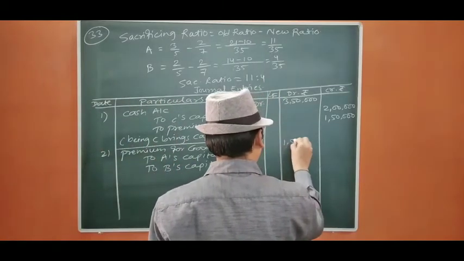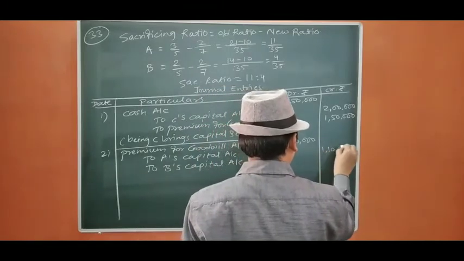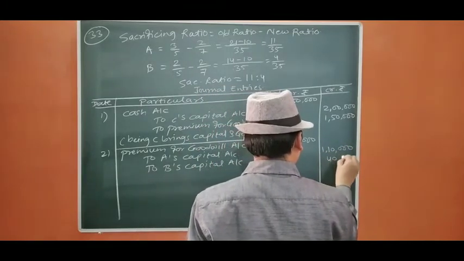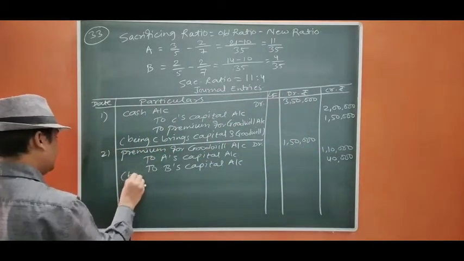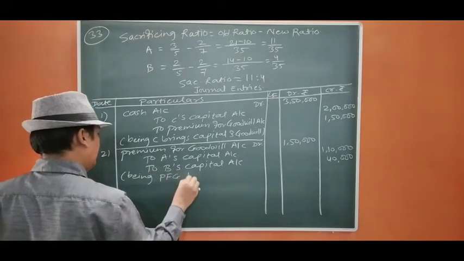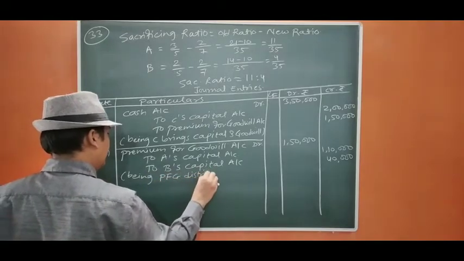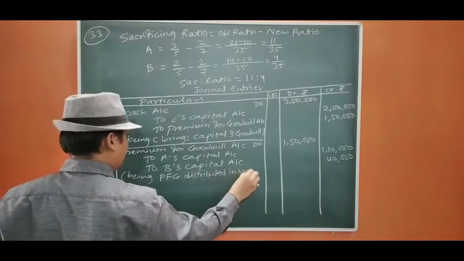That is 1,50,000 divided into 1,10,000 and 40,000. Being PFG distributed in sacrificing ratio.